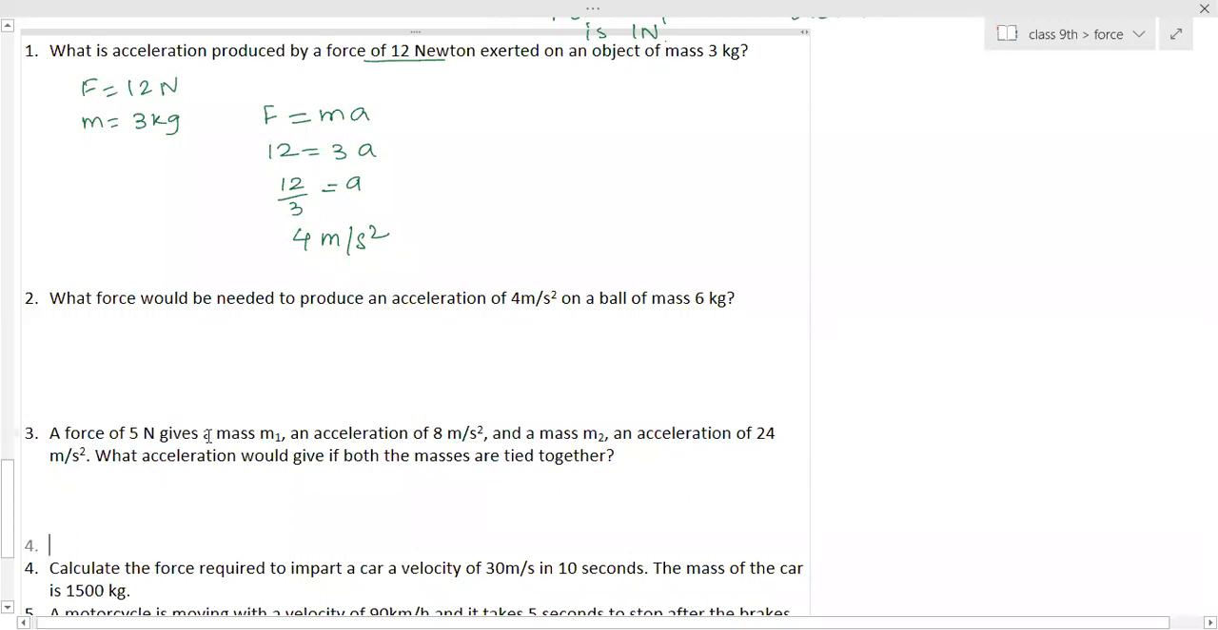The force of 5 Newton gives a mass M1 an acceleration of 8 meter per second square. And the same force, if it is applied on the second mass, accelerates it by 24 meter per second square. Now, what acceleration would the same 5 Newton force give if it is applied on both the masses tied together? That you have to calculate. So for that, first find out M1 and M2. Keep in terms of fraction.